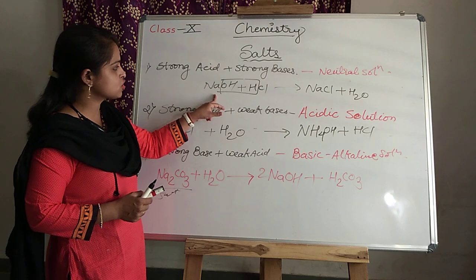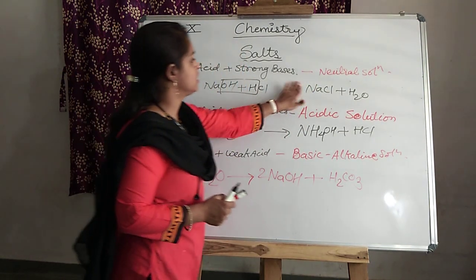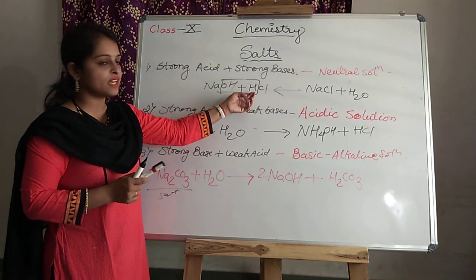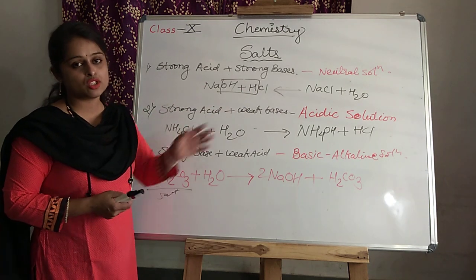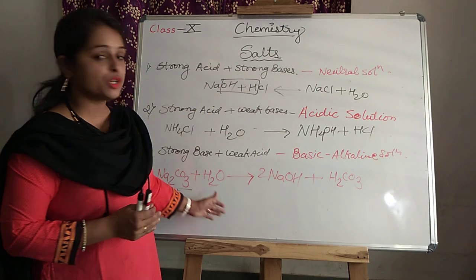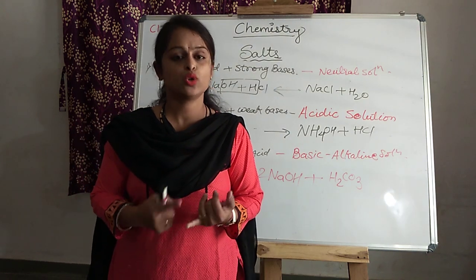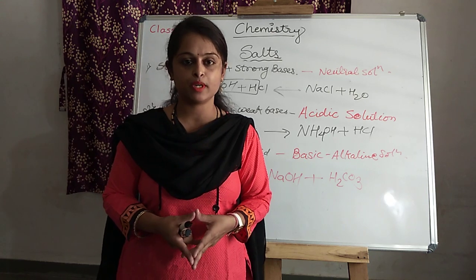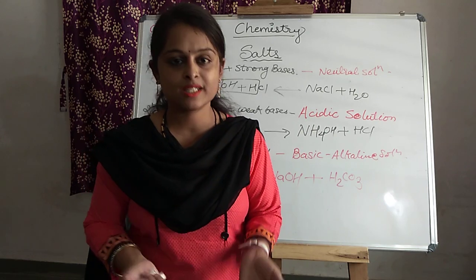the reaction when sodium chloride reacts with the water? You can consider this reverse also. It gives sodium hydroxide and HCl. It means we automatically get a strong acid and a strong base when sodium chloride is dissolving in the water. So in short, what did you understand? Though some of the salts are neutral, sodium chloride is the only neutral one. There are a number of salts for our study purpose, but not all the salts are neutral. Some are acidic and some are basic in nature.